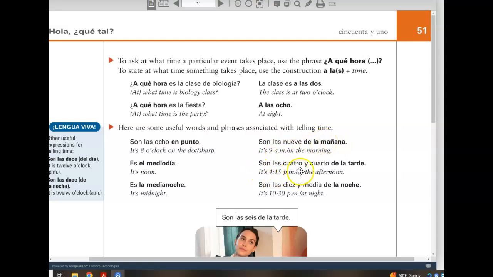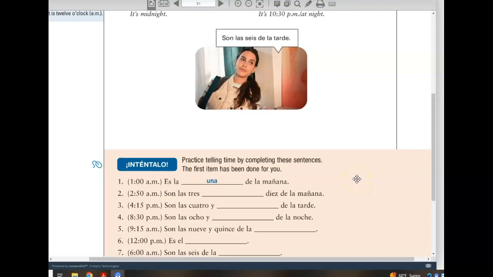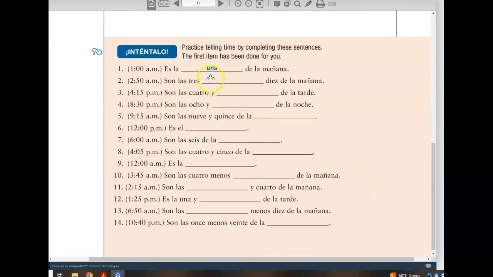Son las 4:15 de la tarde. It's 4:15, or it's 4:15 in the afternoon. Son las 10:30 de la noche. It's 10:30 at night. We are going to finish with filling in the missing pieces of information in this activity,